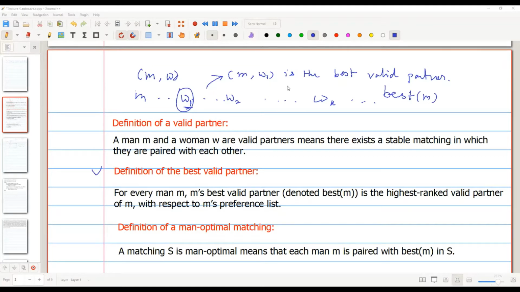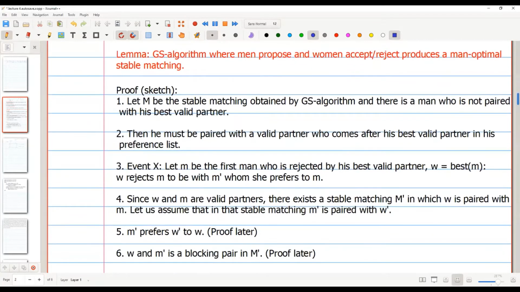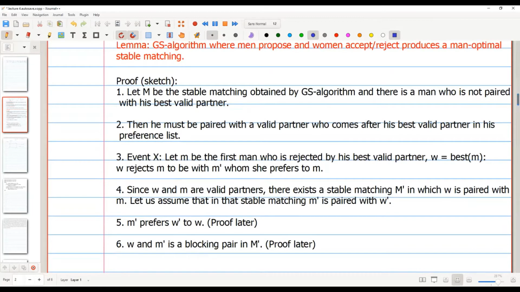Okay, so I think it's clear what a man optimal matching is. Now, the matching that we get from the Gale-Shapley algorithm is a man optimal matching, that we are going to prove. So let's go by the proof sketch. First of all, suppose the matching is M that is obtained by the Gale-Shapley algorithm, and there is one man who is not paired with his best valid partner.